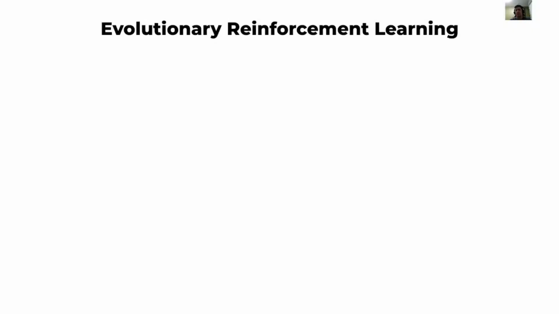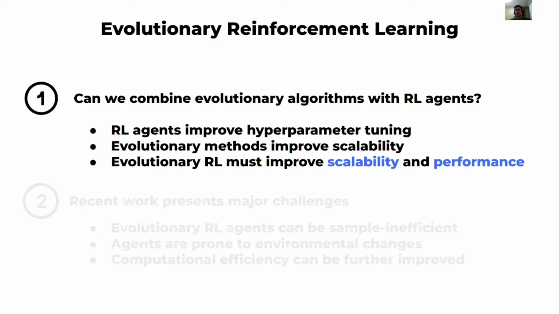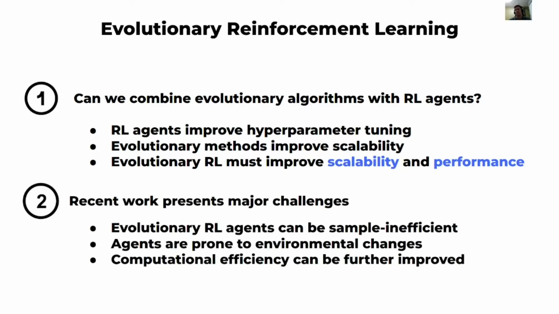Recent advances in reinforcement learning have leveraged evolutionary computing for effective exploration and scalability. A common alternative for improving performance is to combine gradient-based updates with evolutionary methods. Since RL agents are robust to their hyperparameters and evolutionary methods are found scalable, evolutionary reinforcement learning must improve scalability and performance. However, recent work presents major challenges in this area.